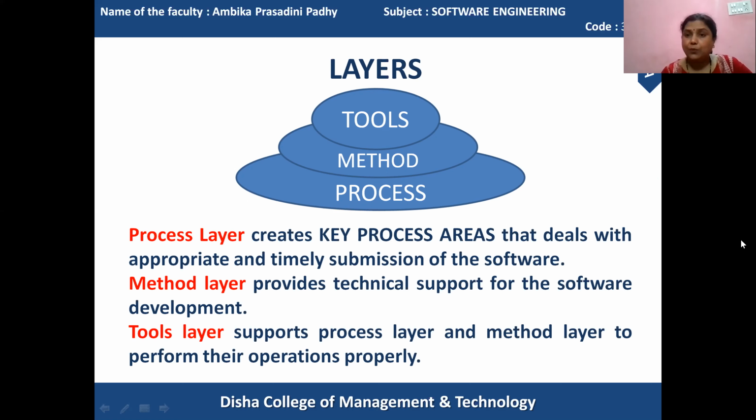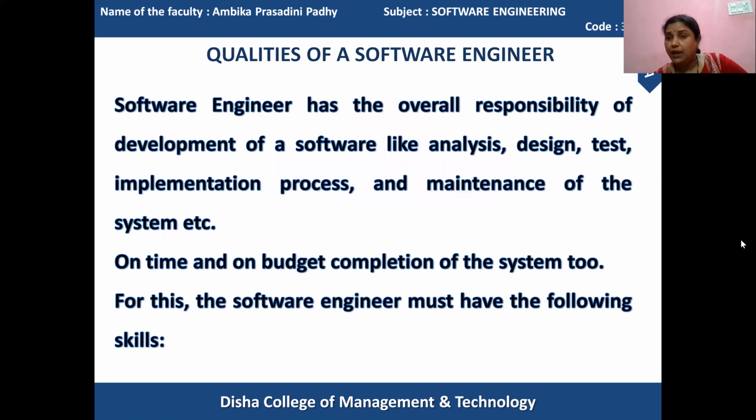So with the help of these tools, the processes can be converted to their specific role. Got it? These are the layers of software engineering.